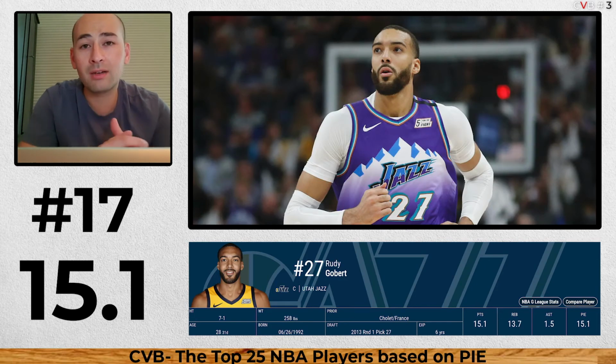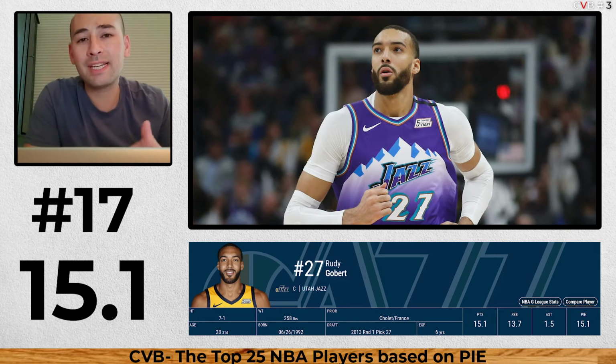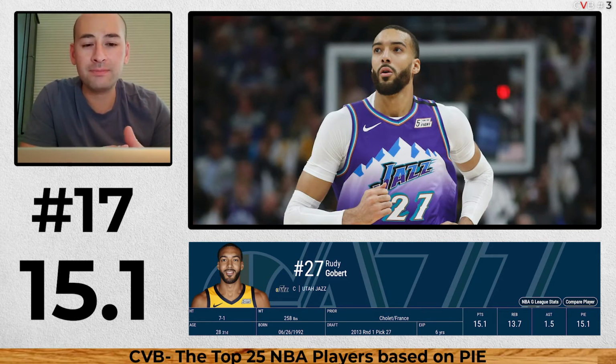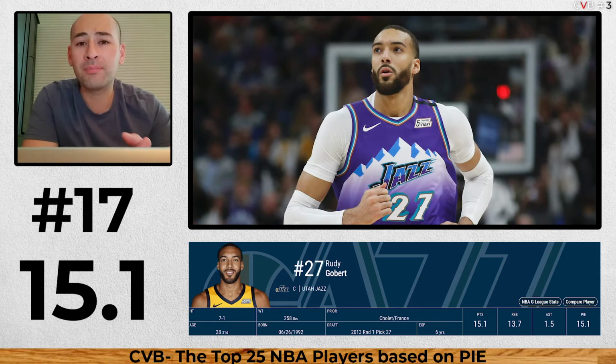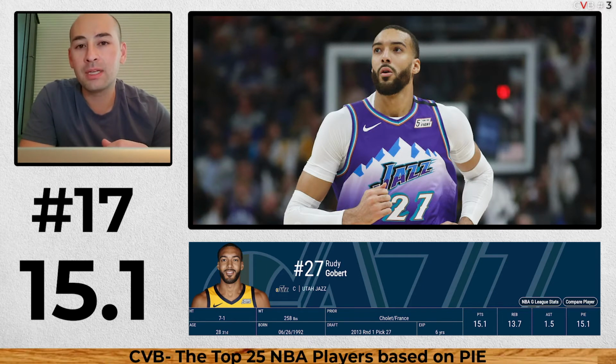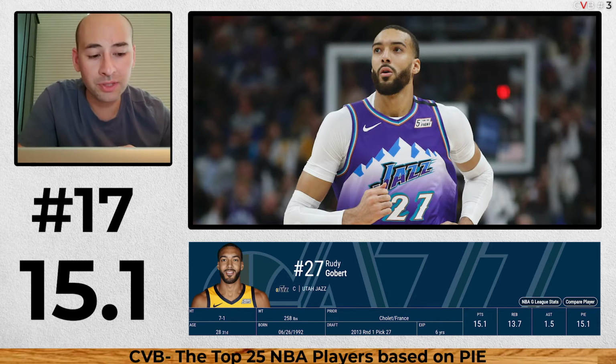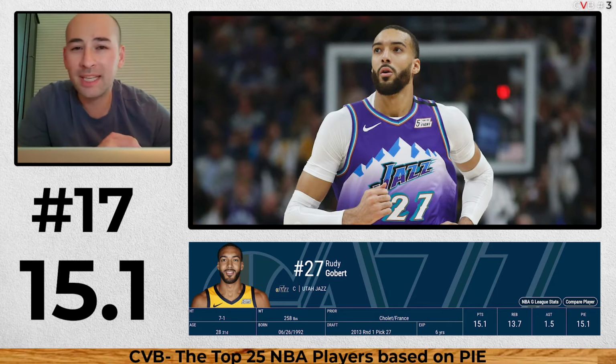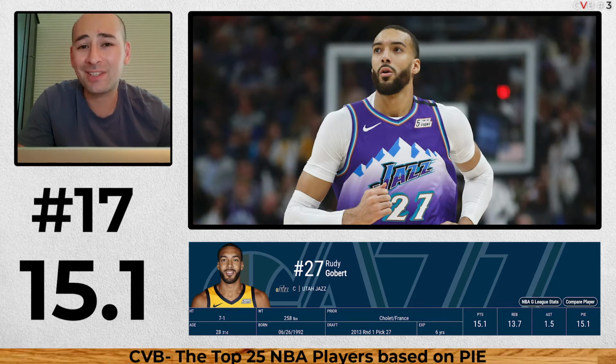17, Rudy Gobert. So a trend here is with the PIE, because it includes rebounds and field goal attempts, field goal makes, so a lot of big guys will have high PIEs. And also blocks and stuff like that, right? So big guys tend to get more stats. So at 15.1, you got Rudy Gobert. But he is an all-star, and he does make a huge difference, especially on defense on that court. So it makes sense. High PIE.